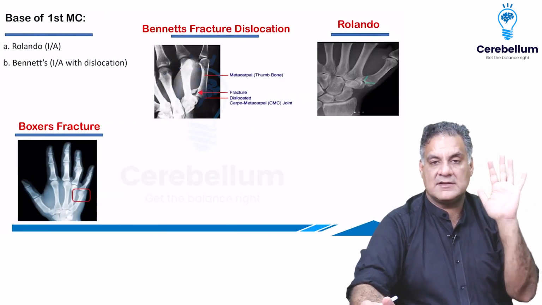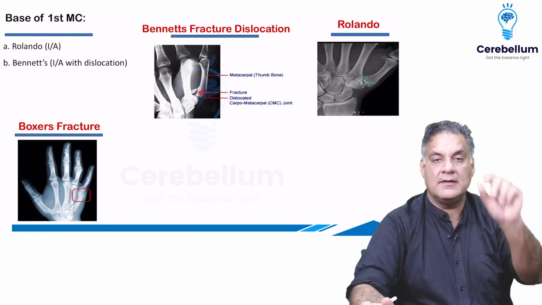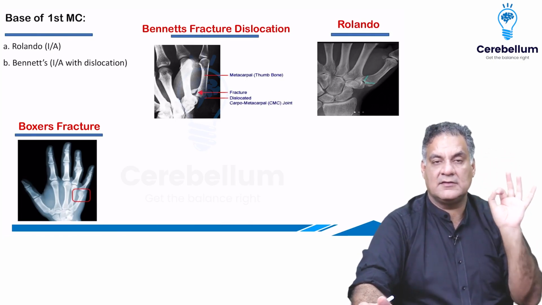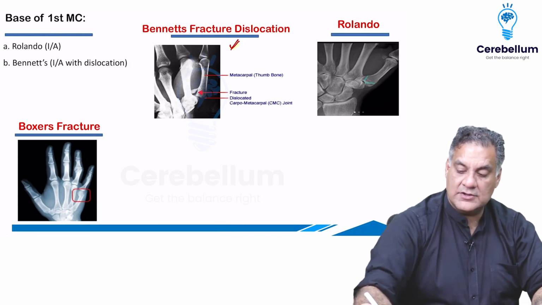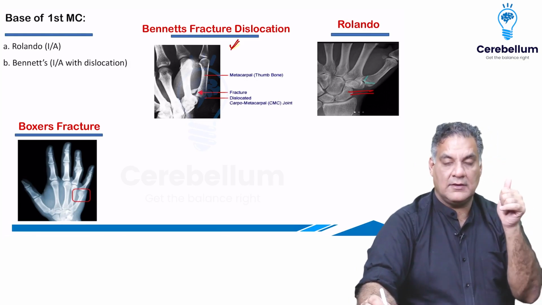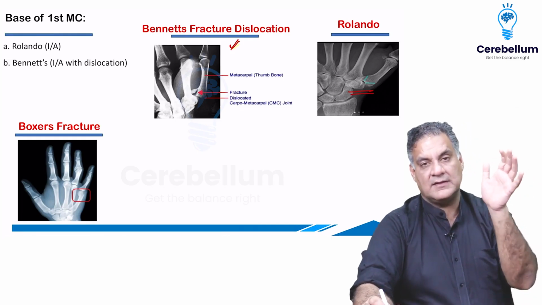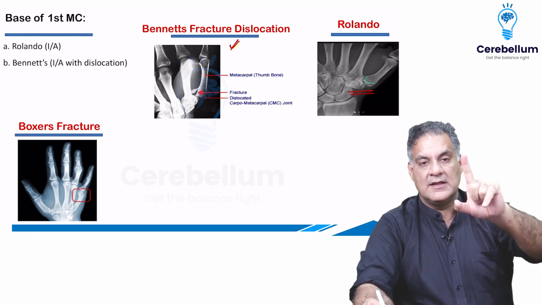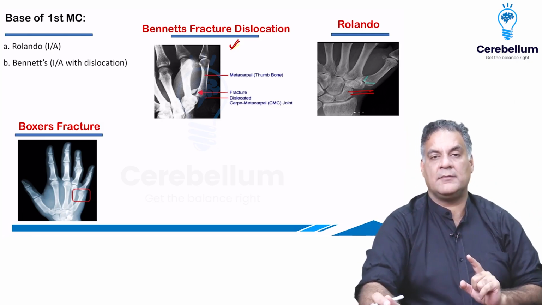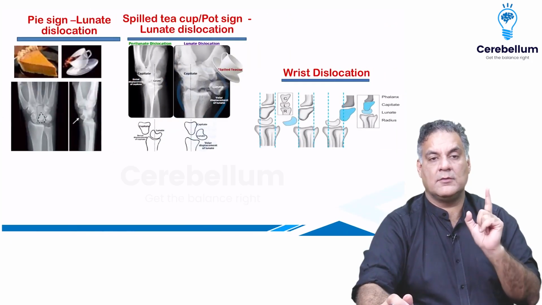When I look at the fractures of the base of first metacarpal with the pull of a muscle with dislocation, it is Bennett's, and when there's a fracture with comminution without a dislocation, it's called Rolando. When there's a fracture of the neck of fifth metacarpal in a boxer's injury, it's called a boxer fracture. Remember, Bennett's is also common in boxers, but boxer's fracture is more common.